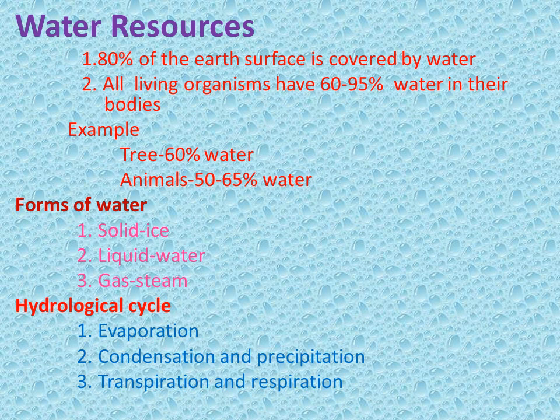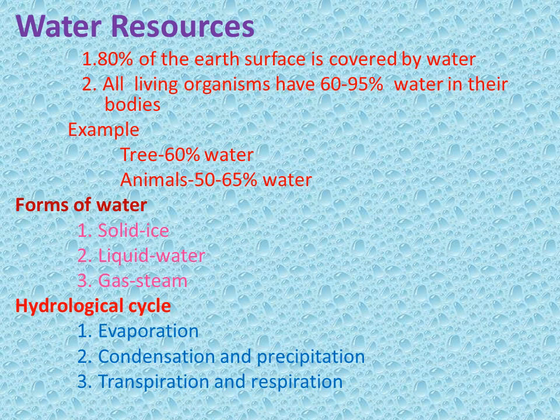80% of the Earth's surface is covered by water. All living organisms have 60 to 95% water in their bodies. For example, plants and trees have 60% water. Animals have 50 to 65% water.